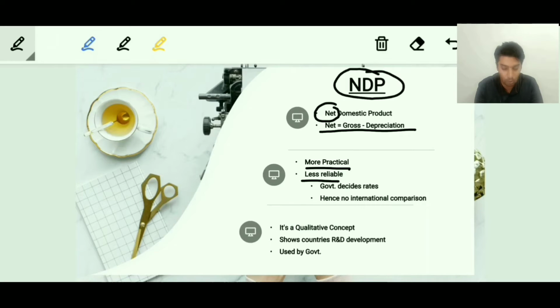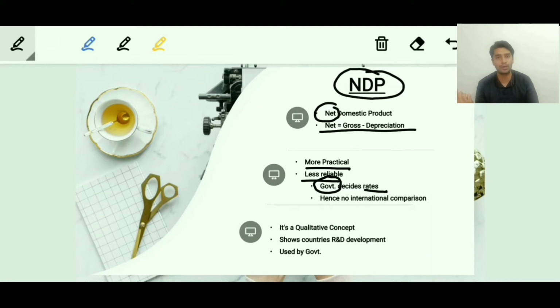Then it is less reliable. Why is it less reliable? Because the rates of depreciation are decided by individual governments. India will decide what the depreciation rates will be for each of these products. Similarly, China will decide the depreciation rates, and the US will decide the rate of depreciation for each of these products. So it is less reliable because it cannot be used for cross-country comparison.